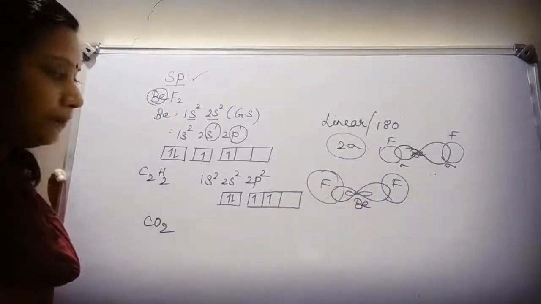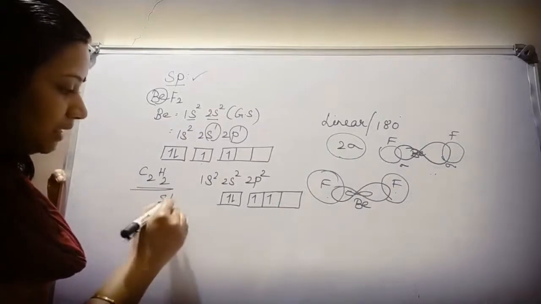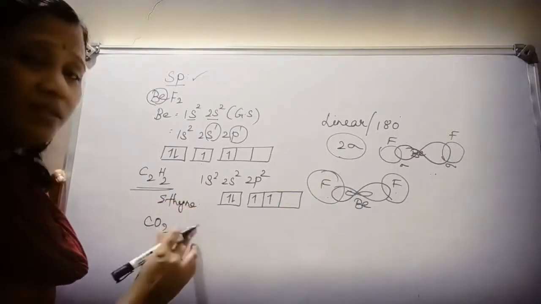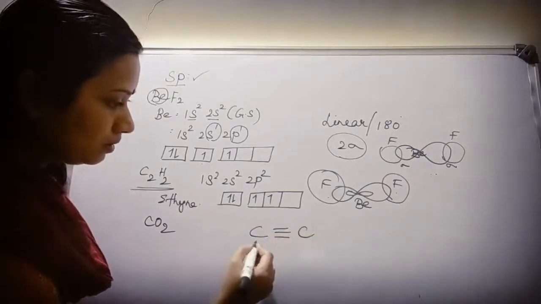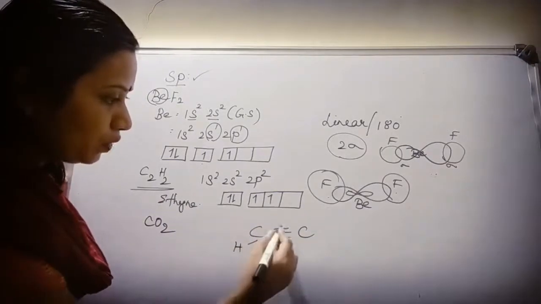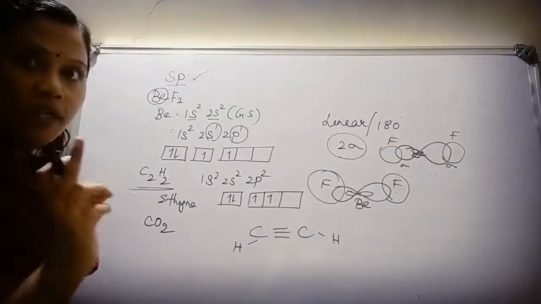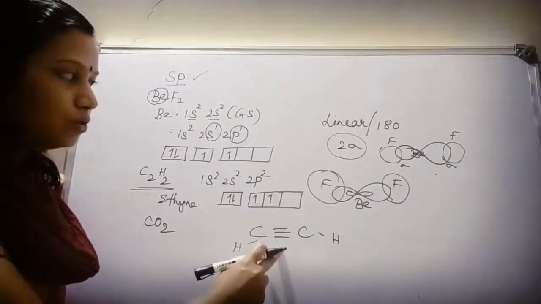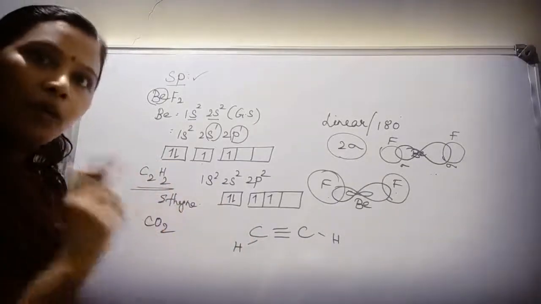First case is done. Now moving to the second case, C2H2. This is nothing but ethyne. So this is the structure of ethyne. I have already given you a hint. Carbon attached to a triple bond should be sp. Attached to a double bond, sp2. Attached to a single bond, sp3.